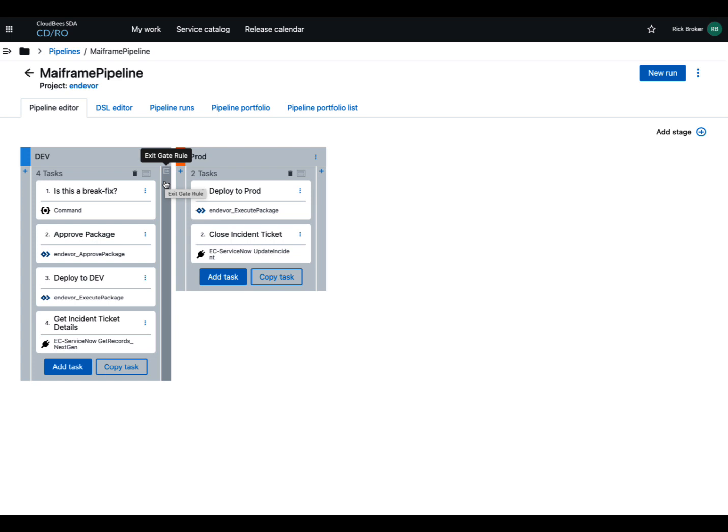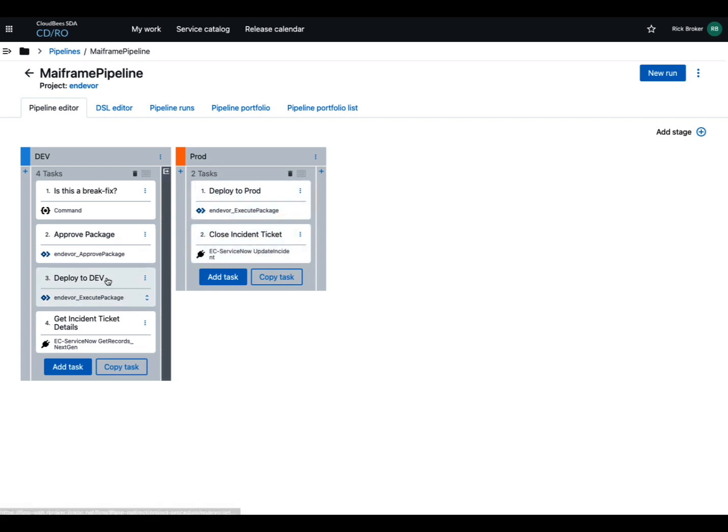It has the idea of doing a break fix, as well as promoting the package from CDRO into Endevor, and then deploying that package. Right now I've tied this into working with ServiceNow, and then we can deploy that to the next environment using those packages as well. And then when we're done, we close the incident ticket.